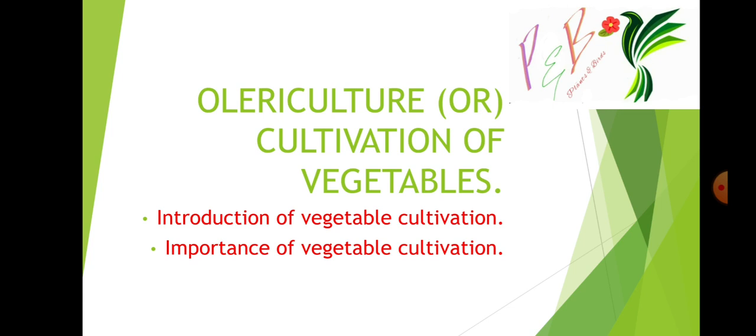In this series of olericulture, we are going to learn firstly about introduction, importance, problems of vegetable cultivation, classification of vegetables for successful cultivation, and then we learn about cultivation of different tropical and subtropical vegetables in detailed form. With its introduction, in this video we will start with the introduction and importance of vegetable cultivation.